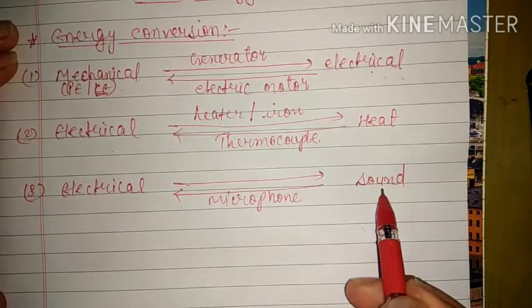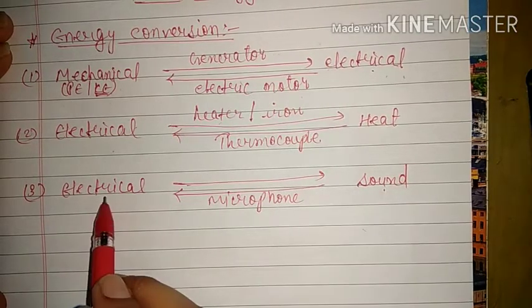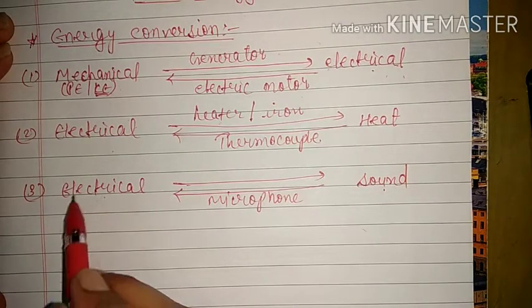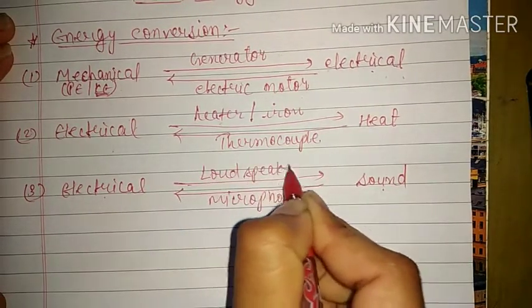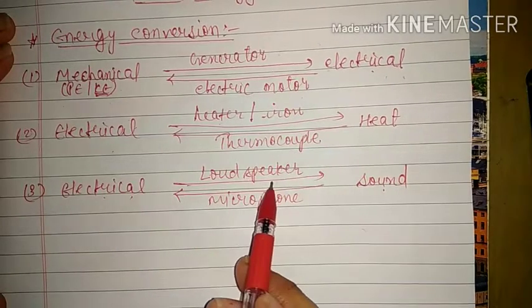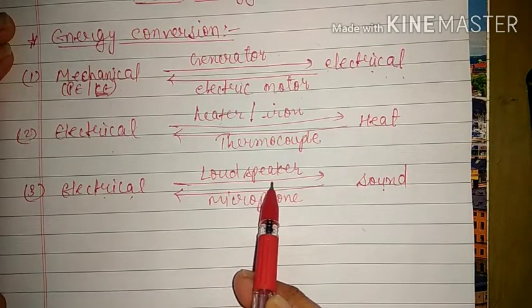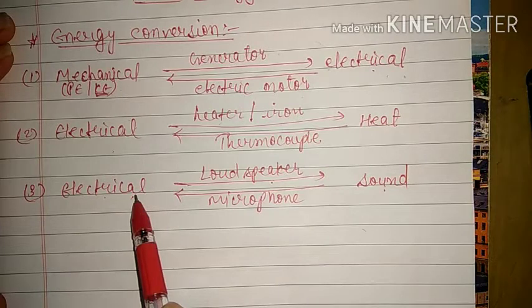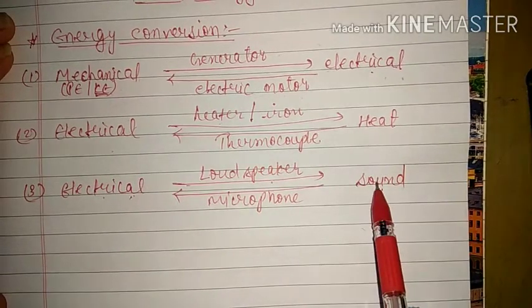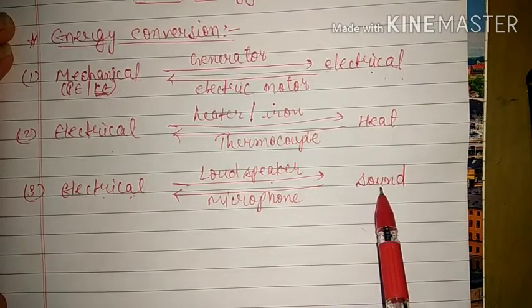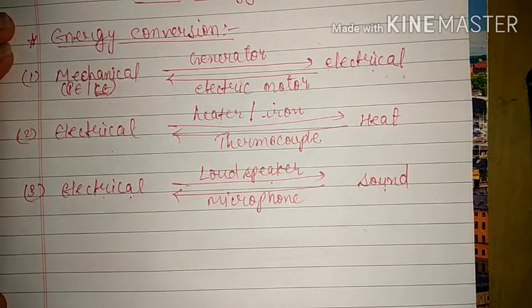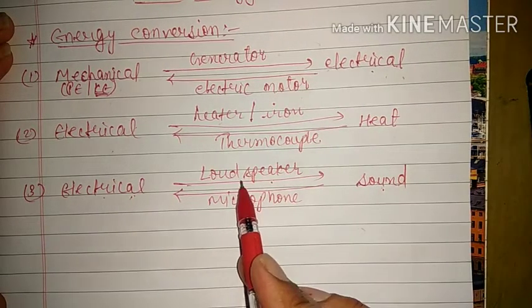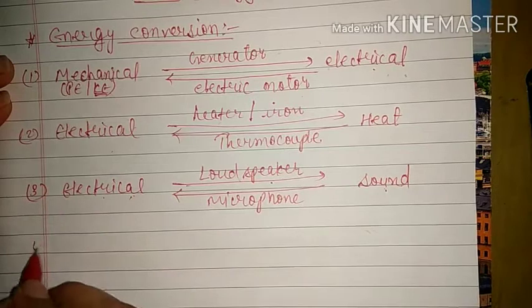the microphone converts the sound produced by our vocal cords into electrical energy, and when it reaches the loudspeaker in the form of electrical signals, then the loudspeaker, which is simply called a speaker, converts these electrical signals back into sound energy along with some amplification. That means one amplifier is provided there to increase the loudness of the sound. So we hear a loud sound with the help of the loudspeaker. So this is one important conversion.